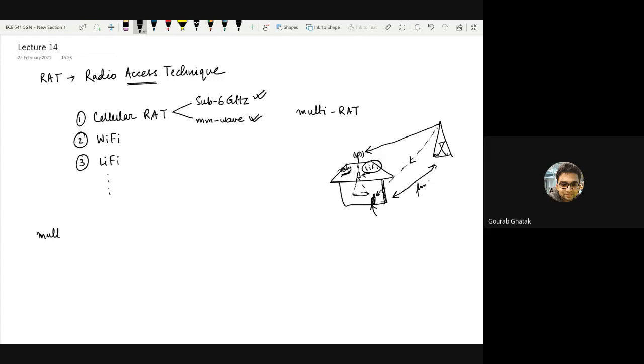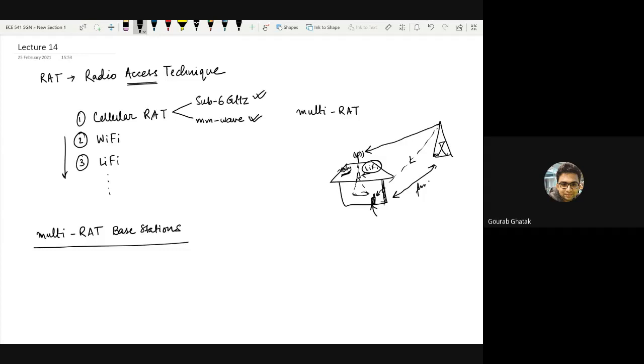Even though I say this, remember that we are talking about sub 6 gigahertz and millimeter wave base stations operating together, or you can assume them to be co-located. But by no means does multi-rat mean only these two. It can be any of several possible options.